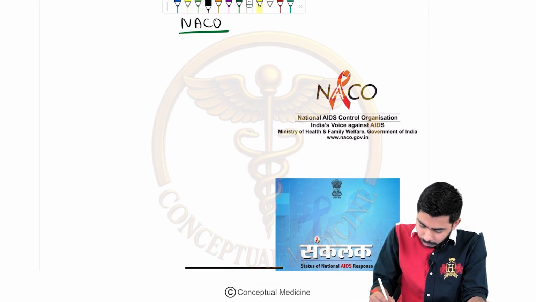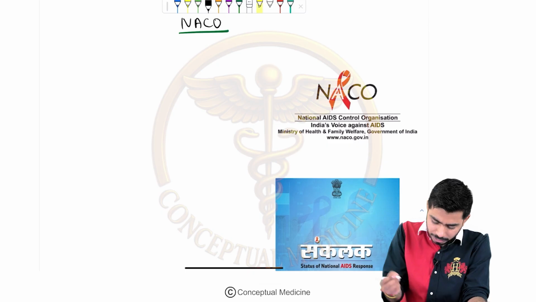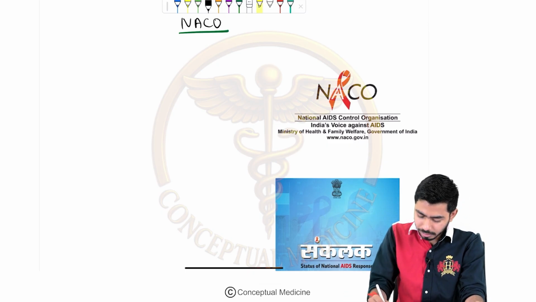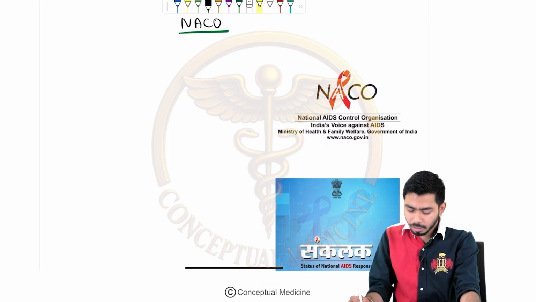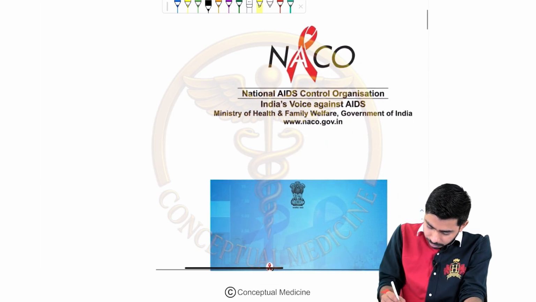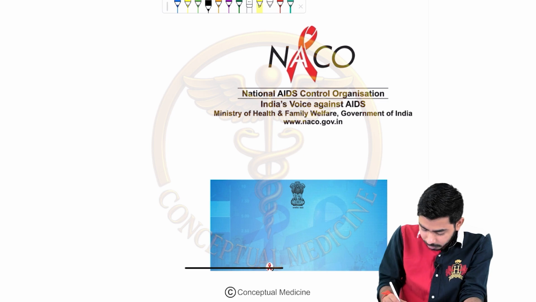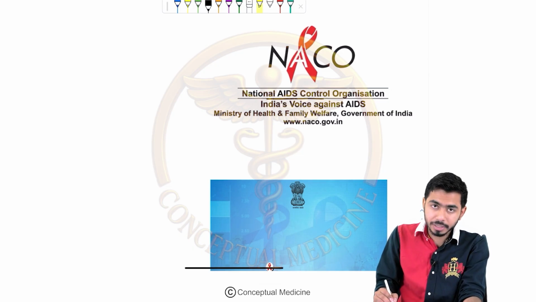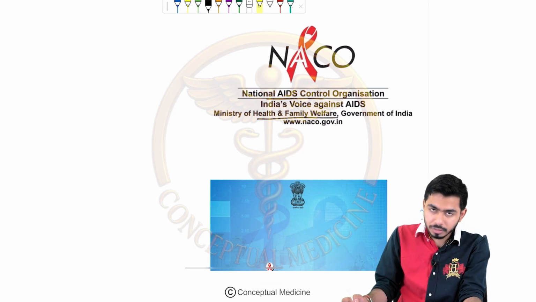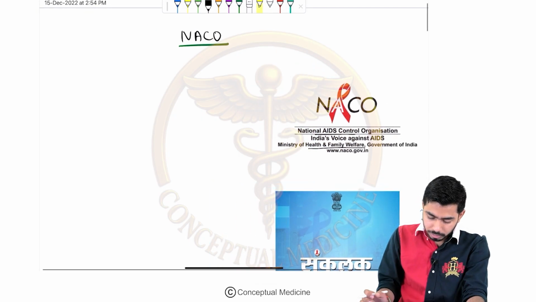This is the symbol of NACO, right? You must have seen that at several places. The ribbon over here is showing the AIDS sign. NACO stands for National AIDS Control Organization, and this is the logo, and it is governed under the Ministry of Health and Family Welfare, right? So you need to know about that.